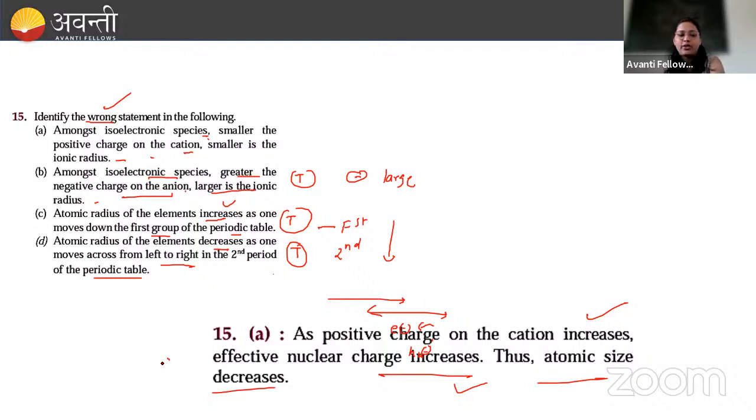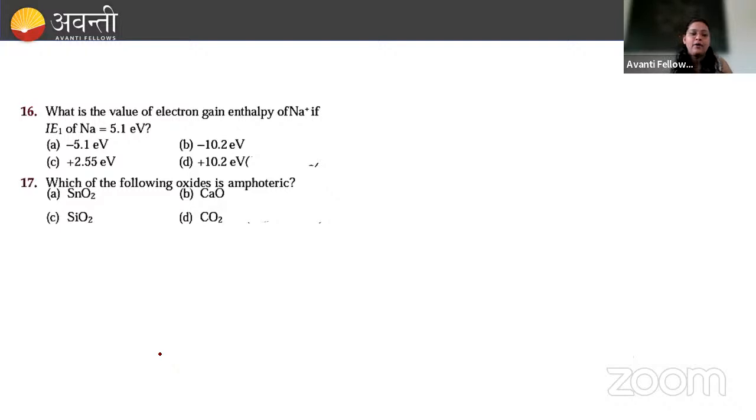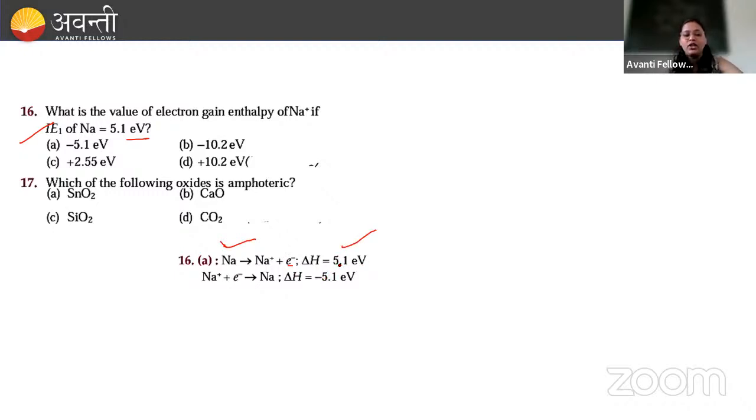Okay, A option. Next, what is the value of electron gain enthalpy of Na plus if the first ionization energy of sodium is this much? Here we are asked the electron gain enthalpy for Na plus. When we talk about this, you can see Na gives Na plus plus electron. The first ionization enthalpy value is 5.1 electron volt. This is given to us. We need to calculate for Na plus. So for Na plus, the electron it is going to gain converts it into Na. So that's why the value will be the negative of that one. So option A will be the correct answer.